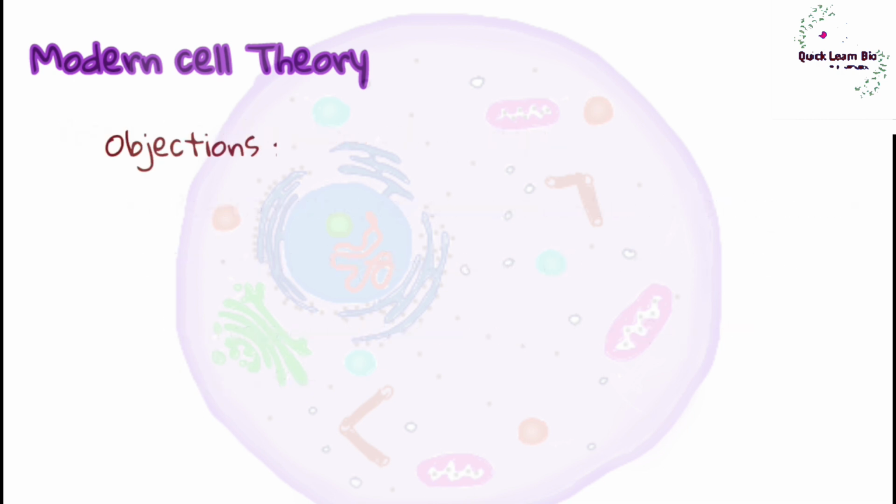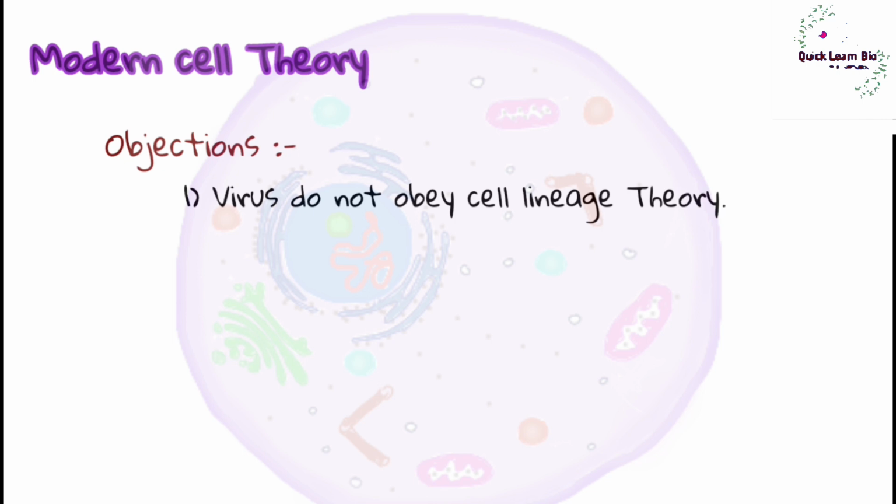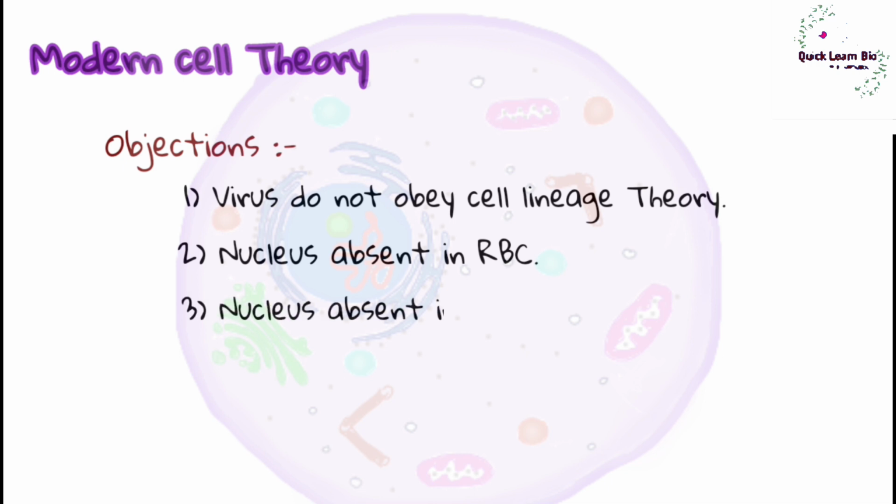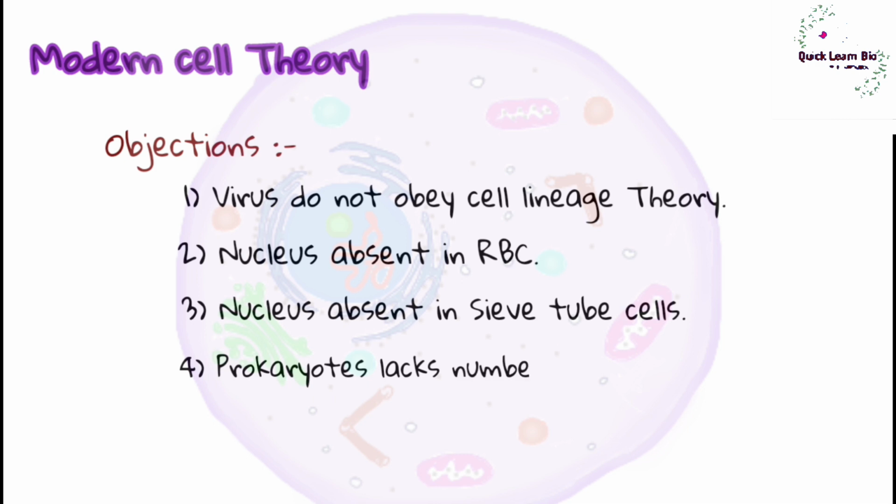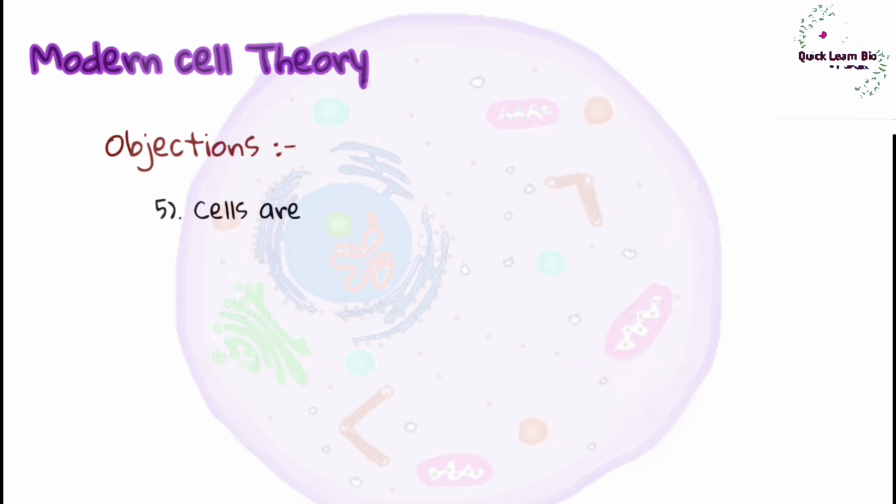Objections to cell theory. 1. Viruses do not obey the cell lineage theory. 2. Nucleus is absent in RBC. 3. Nucleus is absent in sieve tube cells of angiosperms. 4. Prokaryotes lack a number of cell organelles present in eukaryotes. 5. Cells are not distinguishable in the body of Protista and some algae.